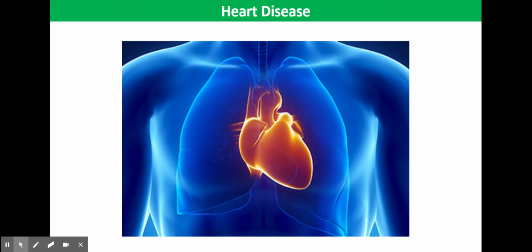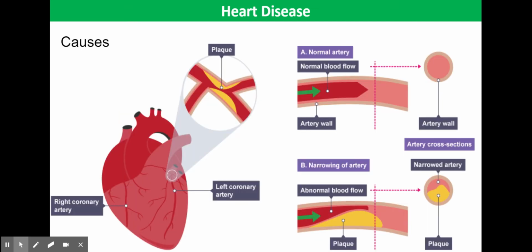Now, there are many different types of cardiovascular disease, but one of the main types is coronary heart disease. Now, the coronary arteries supply blood to the heart muscle itself. Coronary heart disease is usually caused by a buildup of fatty deposits on the walls of the arteries around the heart, known as the coronary arteries.